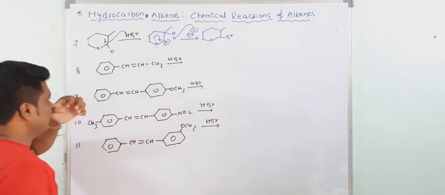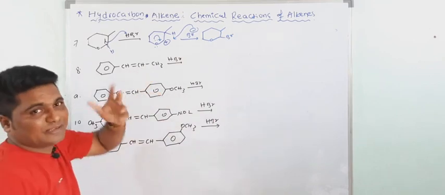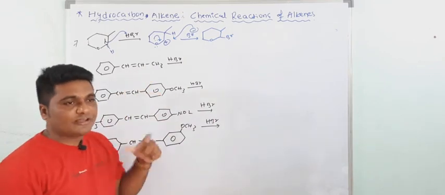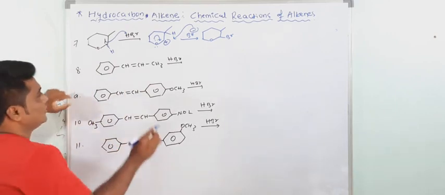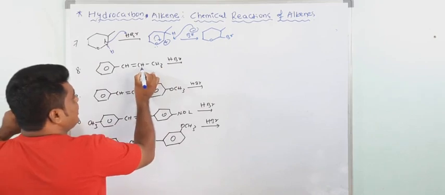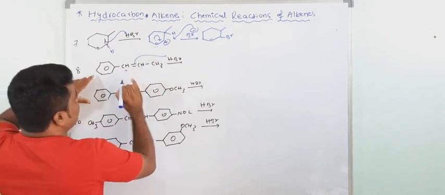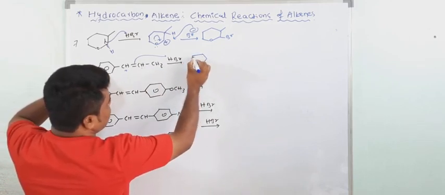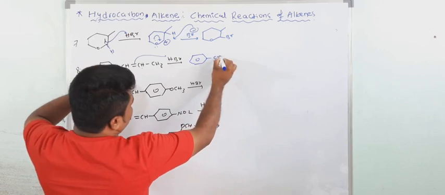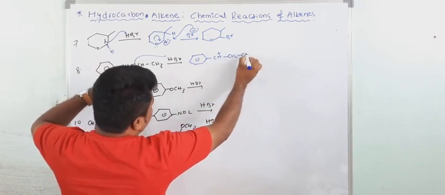Okay. Now in this case you cannot apply the Markovnikov rule because both have the same number of hydrogens. So that's why we have to see the stability of the carbocation. Now see, if the protonation takes place at this point, the carbocation forms here. I am taking this as benzene. So okay, this is Ph, CH, then CH2, now CH3.